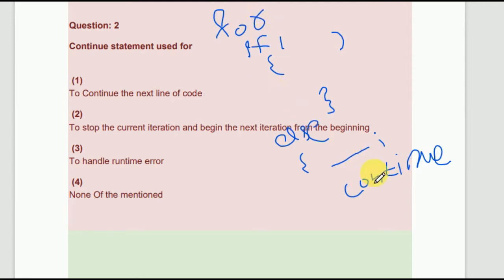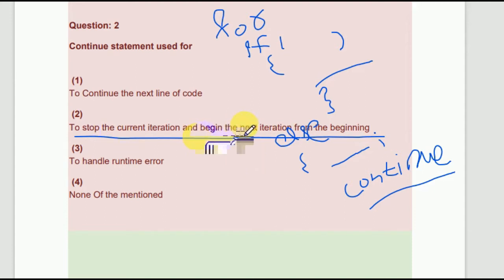So what does that continue do, whether in the else position or the if position? It finishes the if else condition and again starts with the incremented value, from the beginning position. The answer would be to stop the current iteration and begin the next iteration from the beginning. You have to stop that iteration and begin with the next iteration.